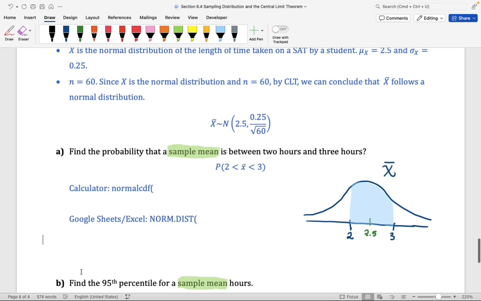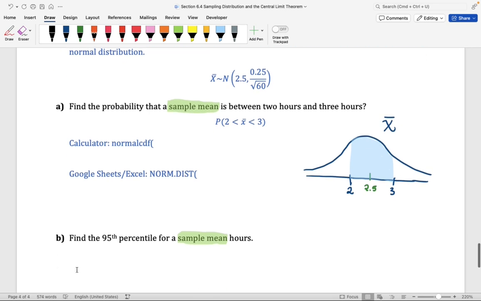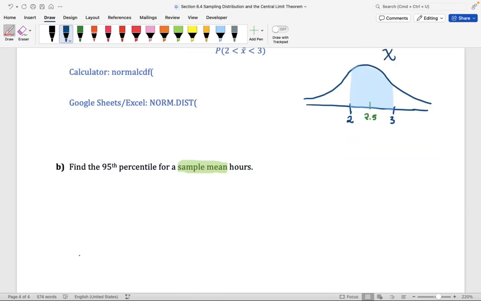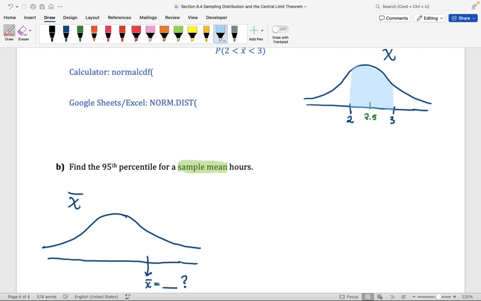Now, what if you're wanting to find the 95th percentile for a sample mean? Let's go ahead and visualize what we're trying to do here. Because we're talking about a sample mean, we're going to use the X bar distribution. Here, you're being asked to find the X bar value. What is this X bar such that 95% of all X bars are below this X bar? In other words, what is X bar such that 0.95 of the area is below this X bar?